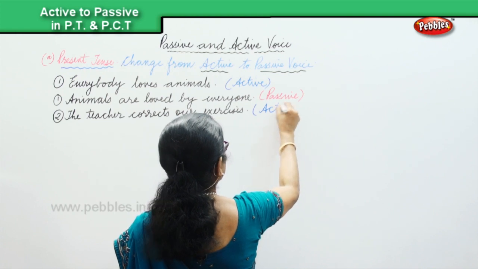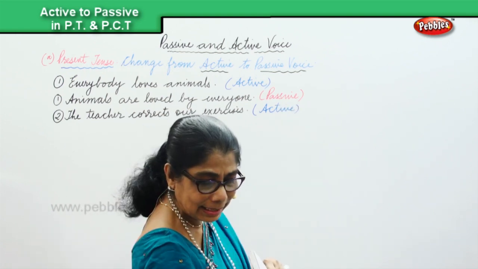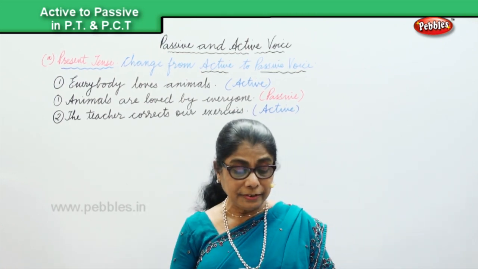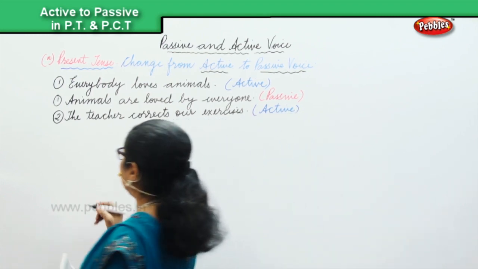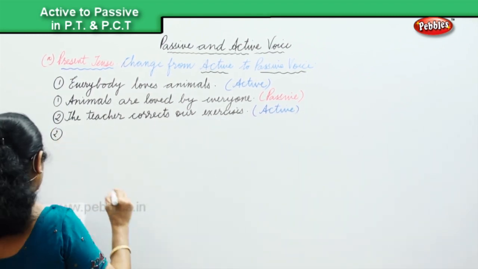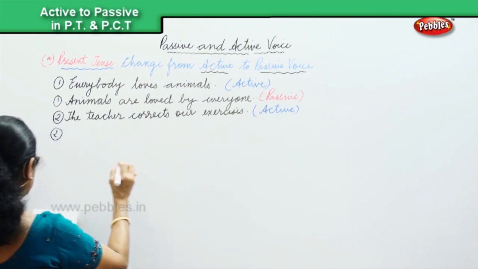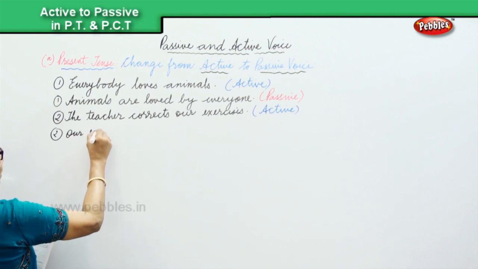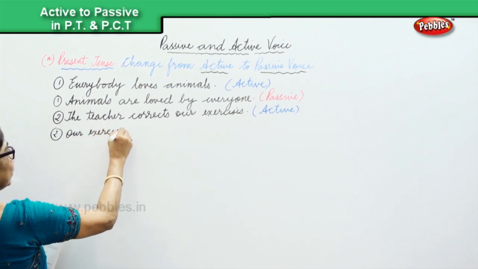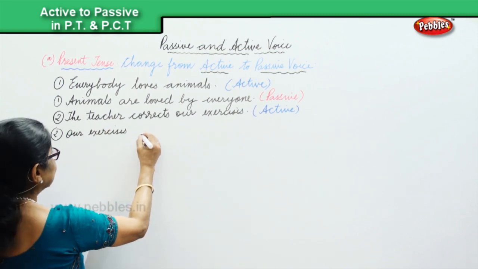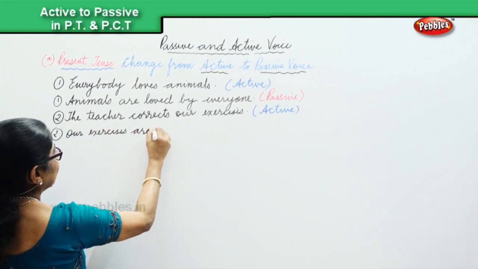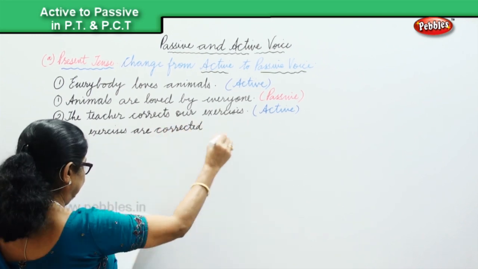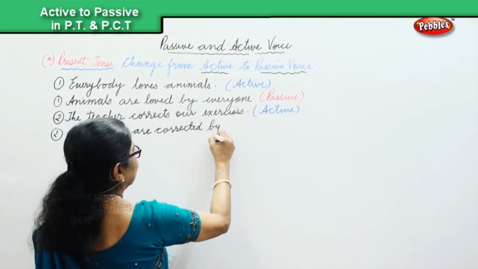Now we will change the present tense into the passive voice. Our exercises, that's in the active, and when we go to the passive voice, our exercises are corrected by the teacher.